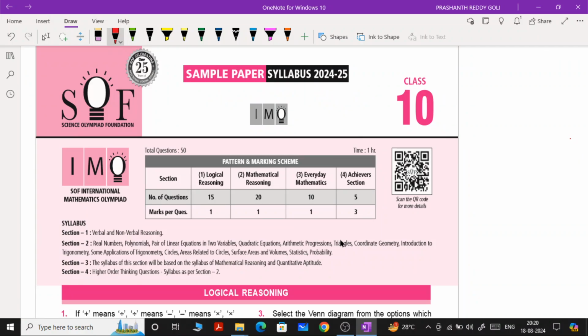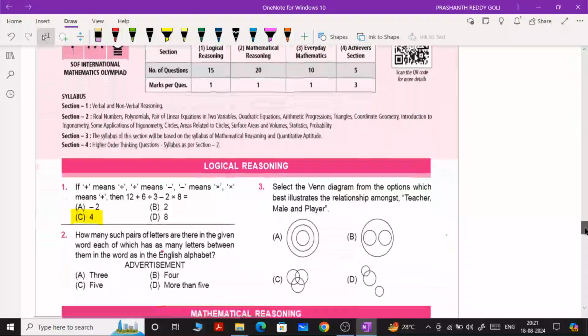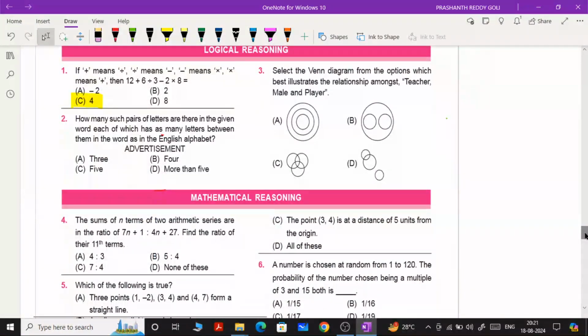You know already, out of these 10 different questions, in total we have 4 different sections. One is the logical reasoning section, next is the mathematical reasoning section, third is everyday mathematics, and fourth is the achiever section. From these 4 sections, before starting, you must know at least some basic information. If you have basic information, then only you can understand this. Now without wasting time, we are going to answer the questions.